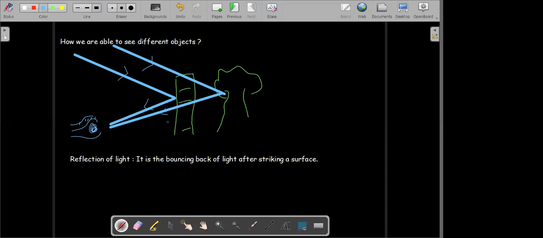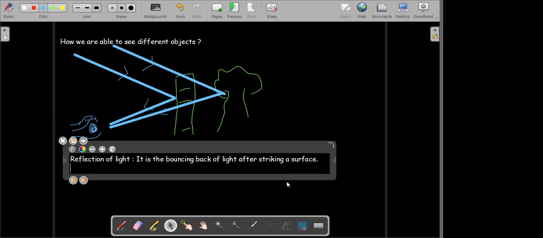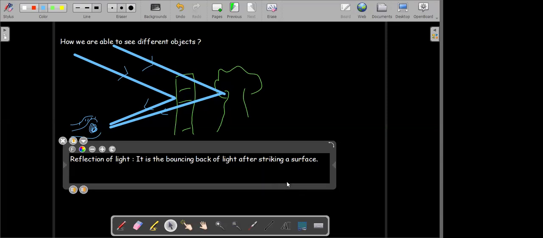Now we'll study two types of reflection. Is there anyone who has not understood reflection? No, sir. Okay. There are two types of reflection, which we say as regular reflection or irregular reflection.